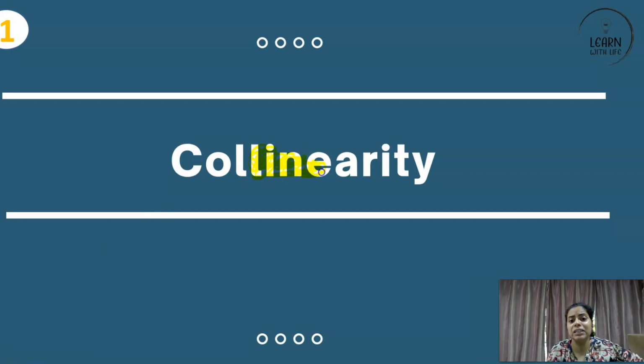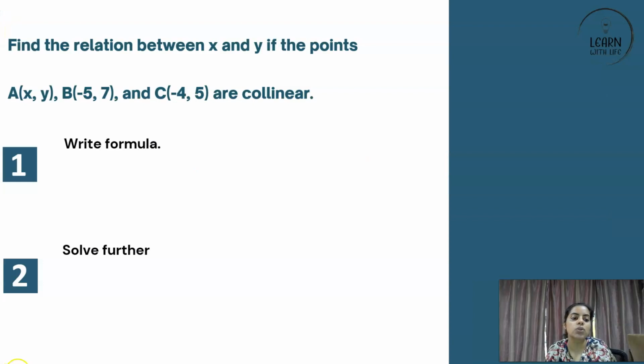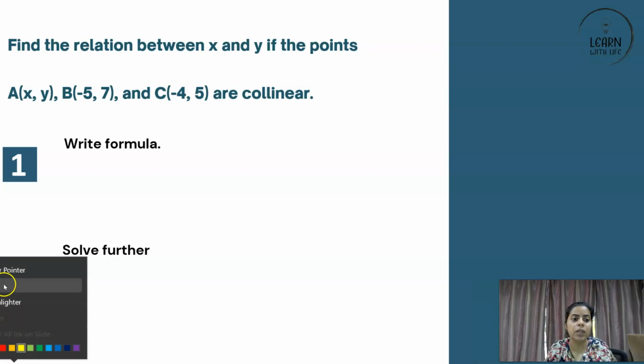It is line. So that means we are talking about being in the same straight line. That's collinearity. All combined, you see, in a same straight line. Got it?